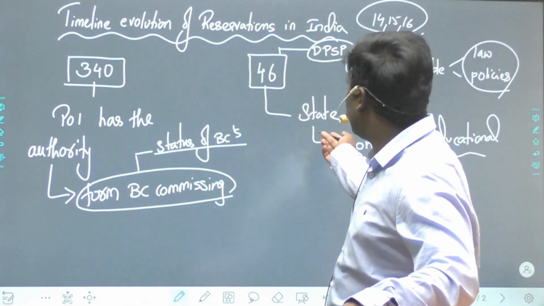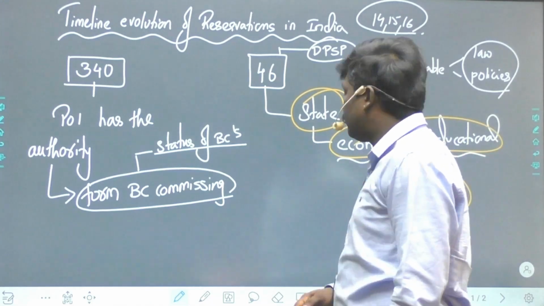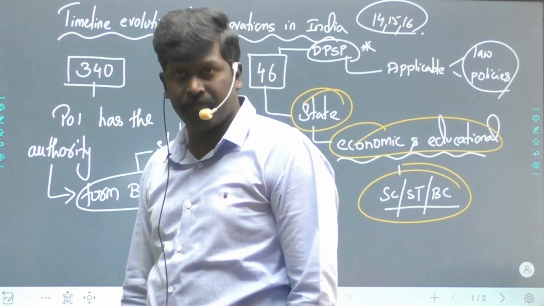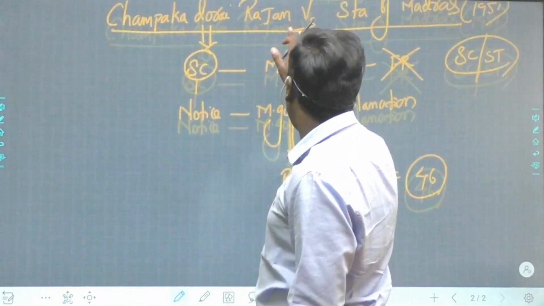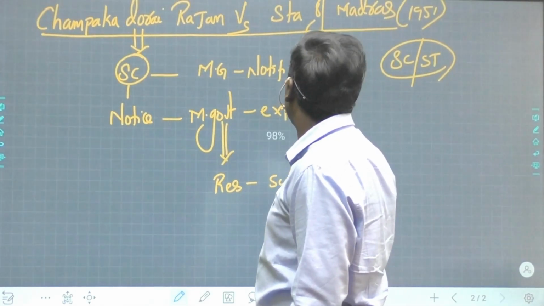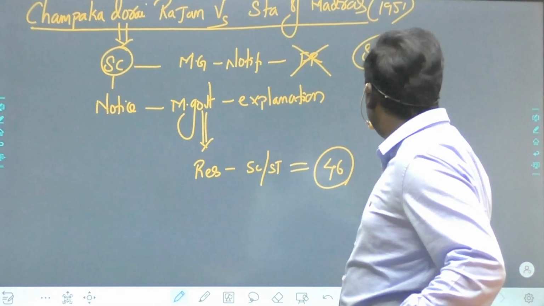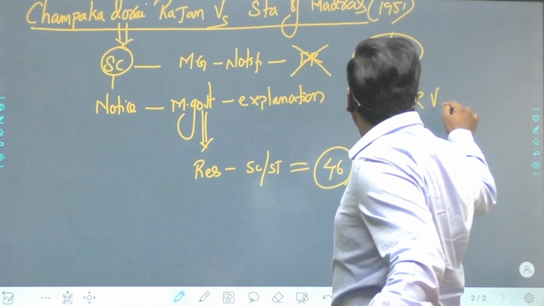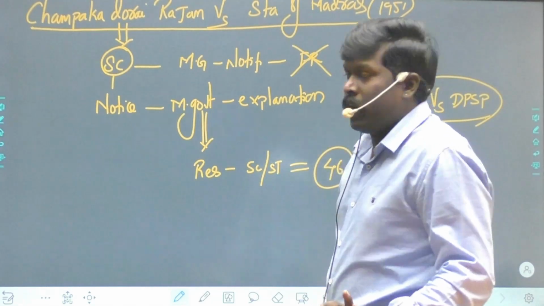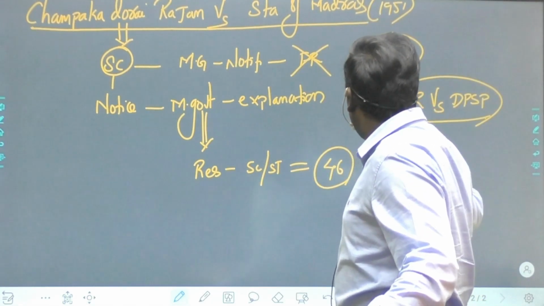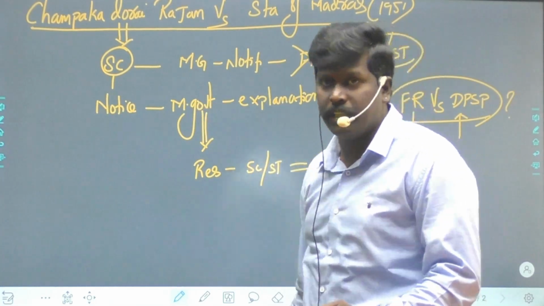Article 46 says it is a duty of the state to provide for the economic and educational interest of SCs, STs and BCs. So keeping Article 46 in view, I wanted to give reservations, not following the fundamental rights. Now there is a debate: fundamental rights versus DPSP. Can you compromise fundamental rights for implementing DPSP?